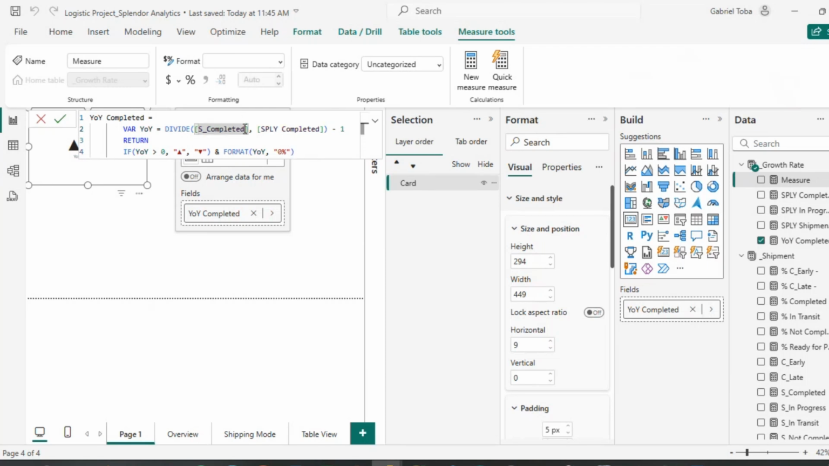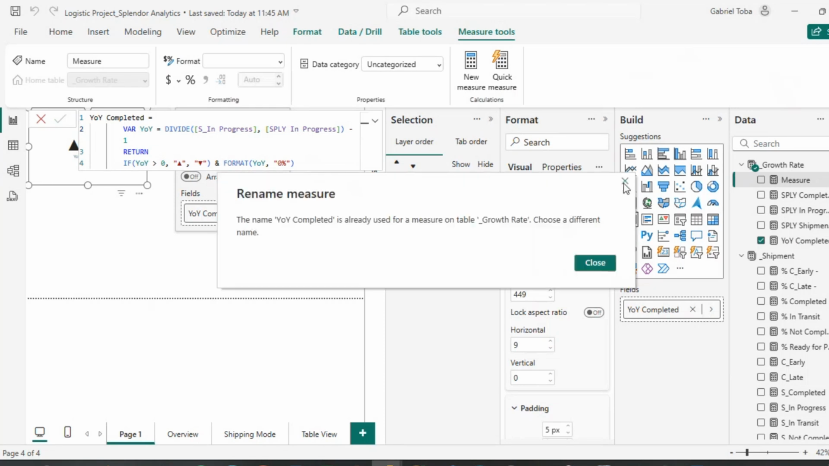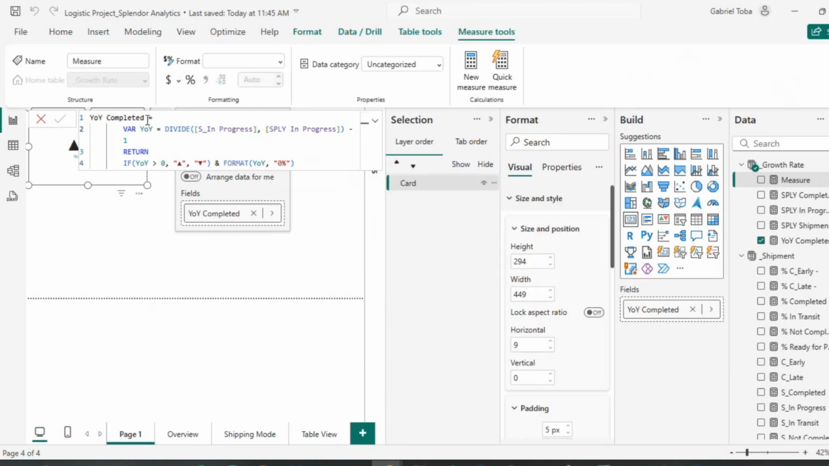So I'm not going to call this. This is in progress, I think. Yes. So in progress, and then this is going to be same period last year for in progress. Makes sense. Okay, same period last year for in progress. I'm not done. Year over year for in progress. Remember that our shipment in progress consists of those in transit, those that are ready for pickup, and those that have not been completed or the processing has never started at all.